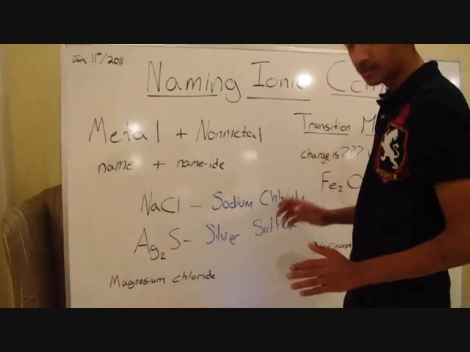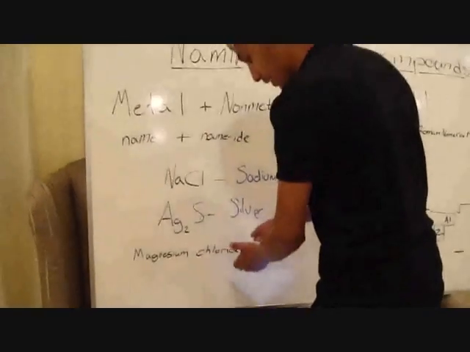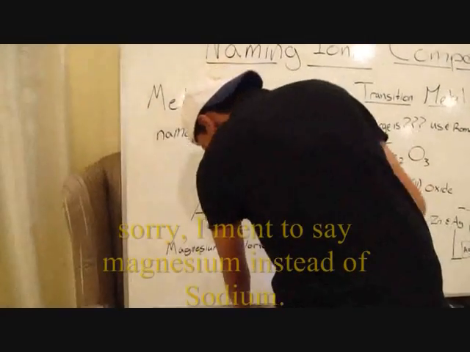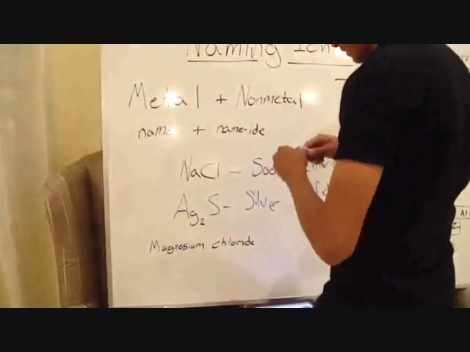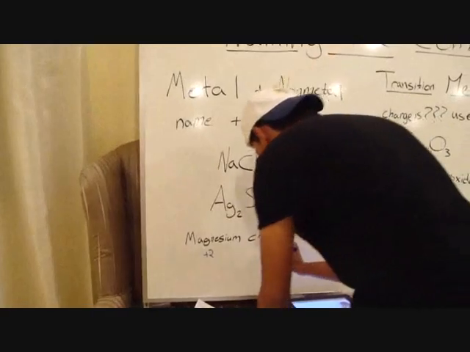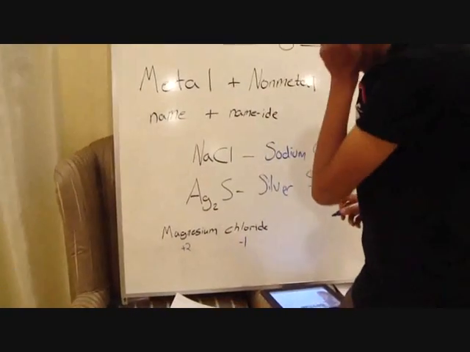Okay, so what if we're given the name? How do you solve that? As you know, magnesium has a positive charge. It has a +2. And chloride has a -1 because of group 7.